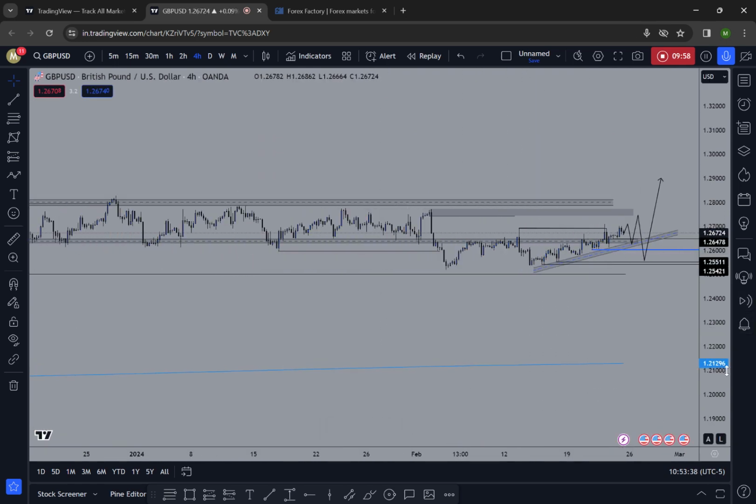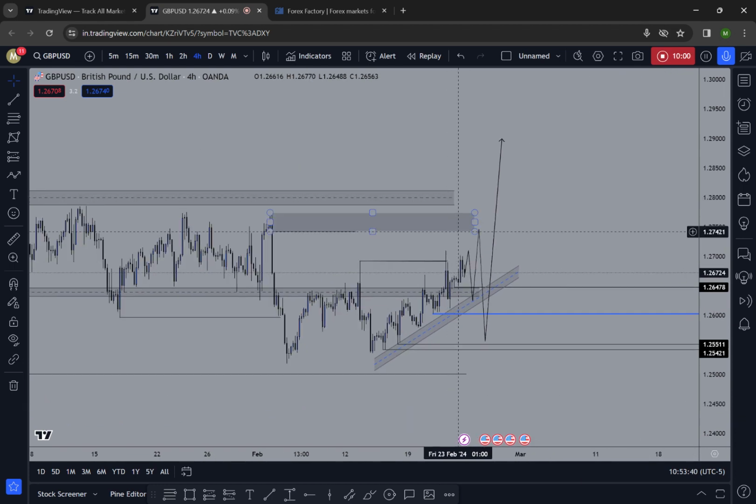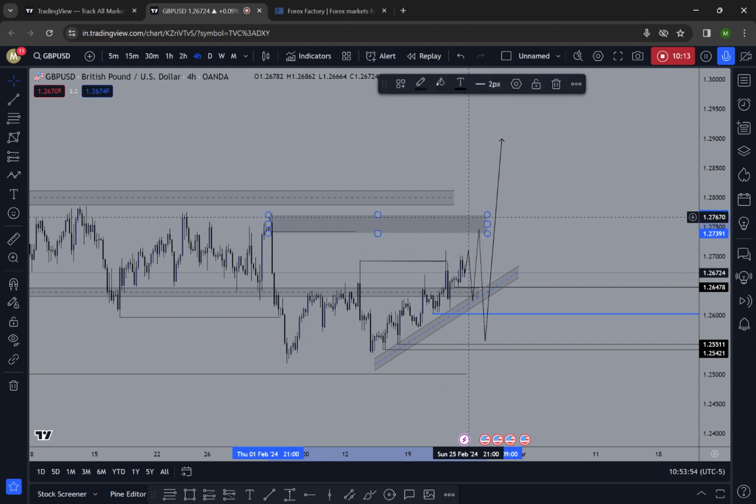So on GBP USD, we are expecting the price to push upwards tomorrow. Then the price will be dropping to this support zone. From there, we can see a bullish push to this clean 4 hour order block zone. The price in Euro USD already mitigated that 4 hour order block zone. Still in GBP USD, because of Euro GBP market conditions, GBP USD's order block is still unmitigated. So we can expect the price to reach this order block zone, and from there we can expect a large bearish move for respecting this weekly order block zone.